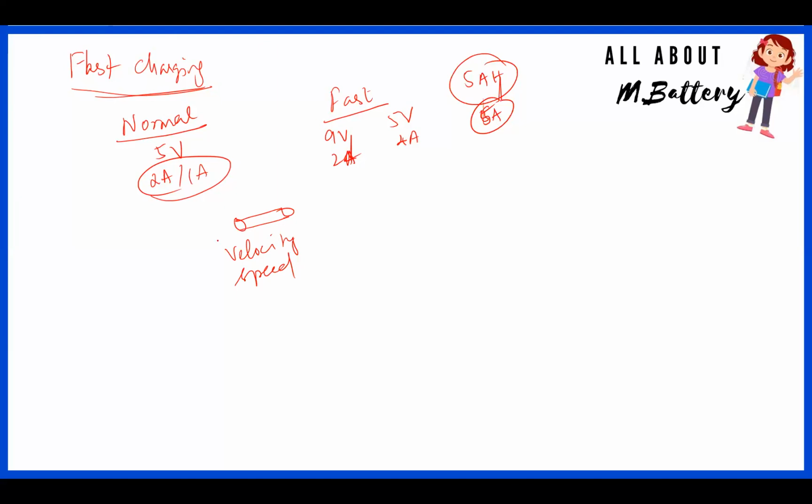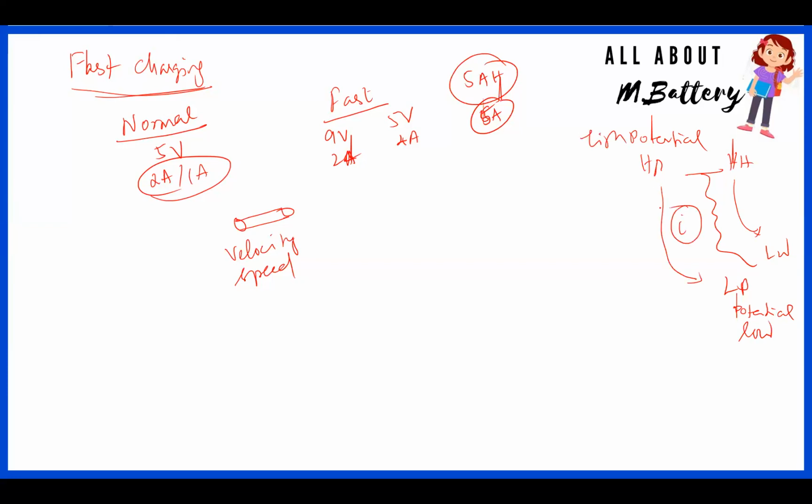When you push voltage here, as I mentioned earlier also, current is nothing but, suppose you assume that water is flowing from a high head to a low head here, right? So depending upon the potential difference, the flow will happen, right? Similarly, current will flow from high pressure to low pressure. We call it a high potential to low potential, right? So this is what we call a current here.